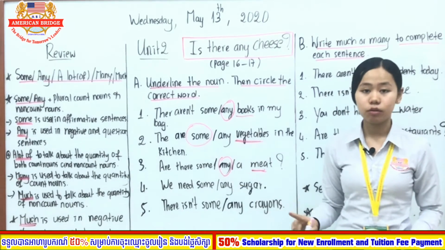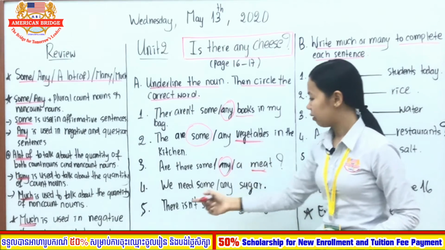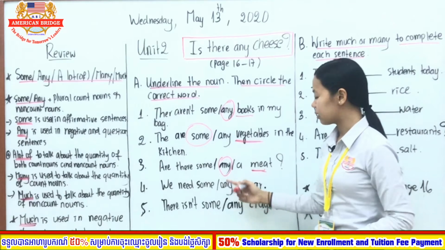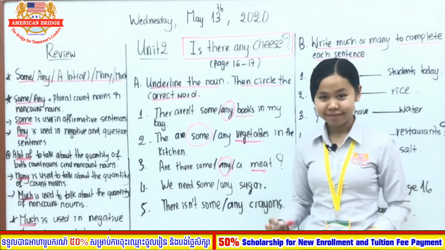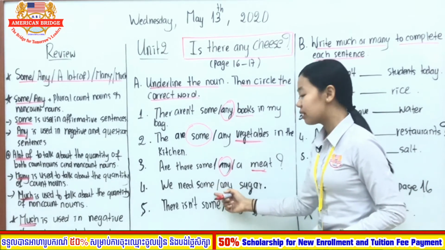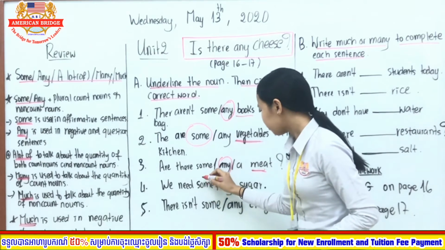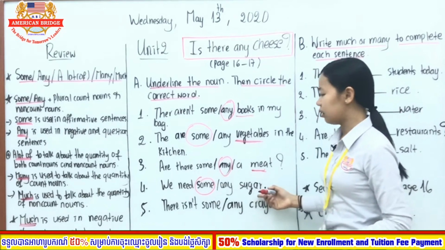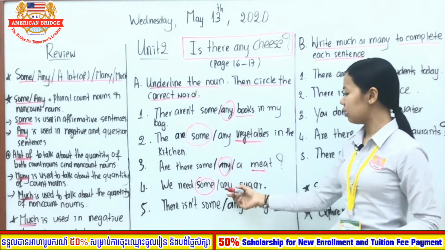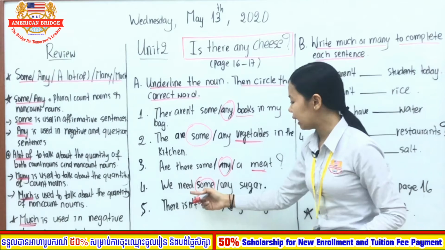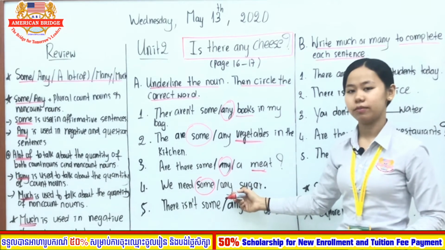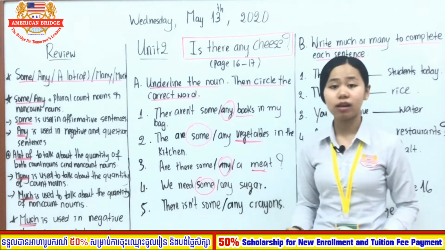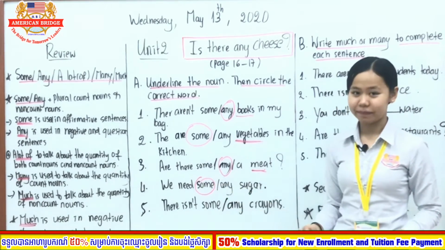Number 4, we need some, any sugar? Some. Why? Because it's in the positive form. If it were, for example, "we don't need", you can use any because it's in the negative form. But here it is in the positive form, so some.